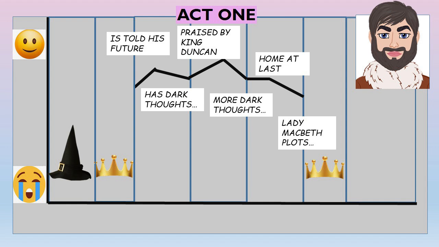King Duncan arrives. He's very pleased to be a guest of the Macbeths and says, "This castle hath a pleasant seat." And we all know that Lady Macbeth is plotting his death. So that little moment there, Act 1, Scene 6, doesn't actually involve Macbeth.